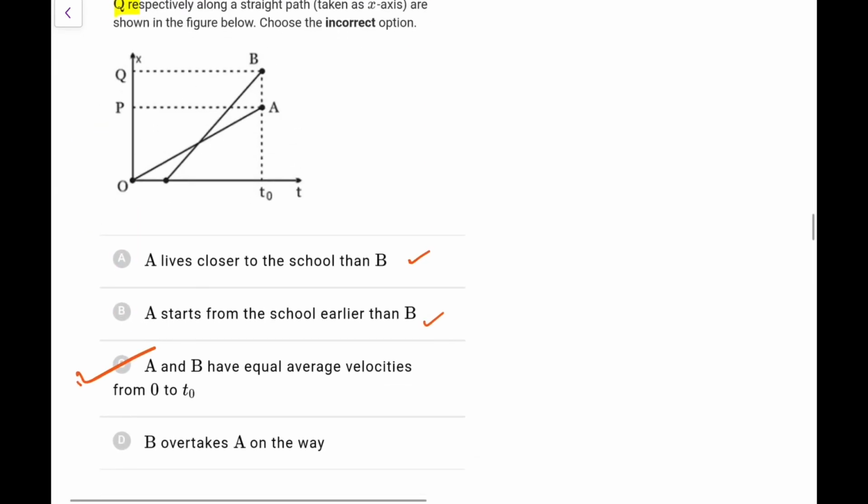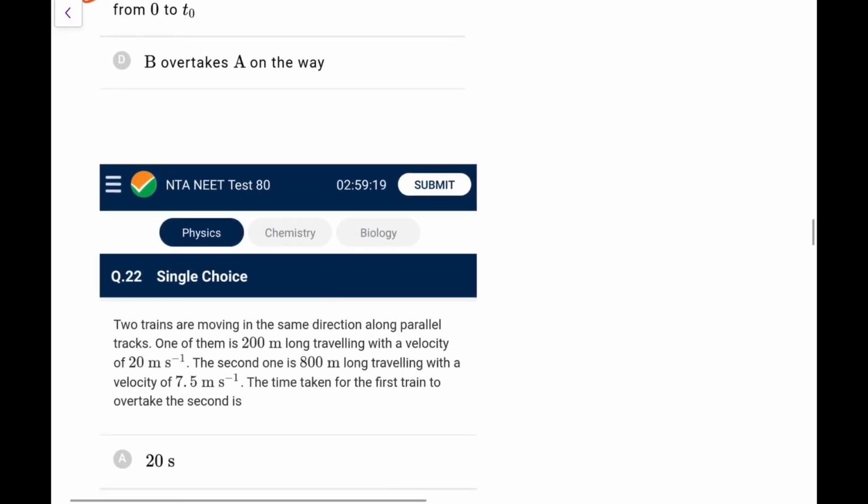A. And B overtakes A on the way, that looks false because A has reached... okay, B overtakes A on the way, yes, that is correct, B has overtaken it at this point, so this is correct, only C is false. Next,